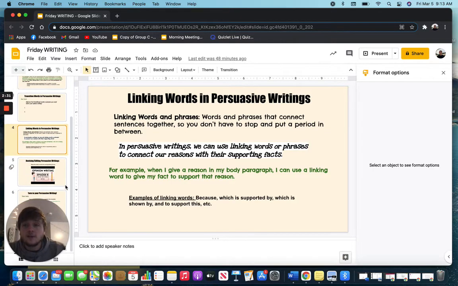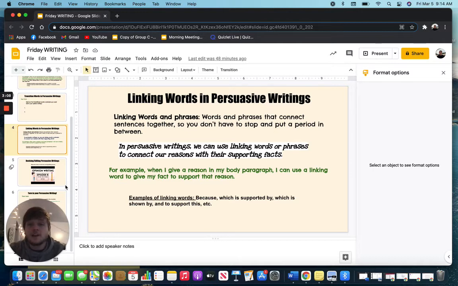And then we have linking words in persuasive writing. So linking words and phrases are words and phrases that connect sentences together so that you don't have to stop and put a period in between each time. If we always just put a period in between each little sentence that we have, it's just going to be very choppy, and that's not what we're necessarily looking for here. If we add our linking words and phrases, these are a great way to connect our reasons with their supporting facts without having to stop each time to put a period.